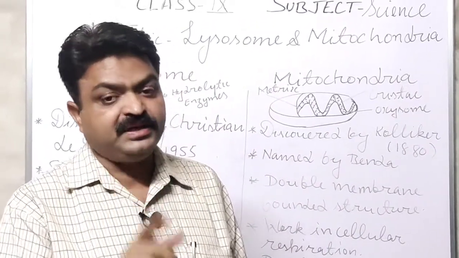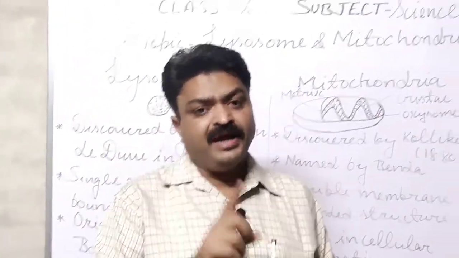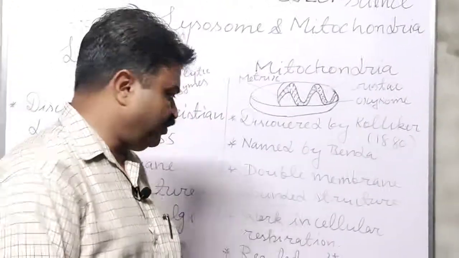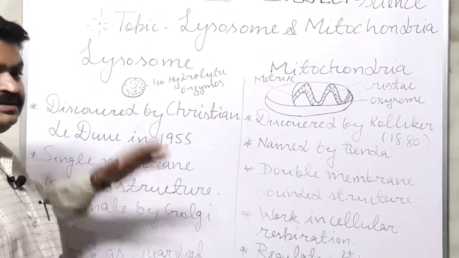Means from the vesicles of the Golgi apparatus, lysosomes are formed, and it contains the hydrolytic enzymes, and with the help of those hydrolytic enzymes it guards the cell.